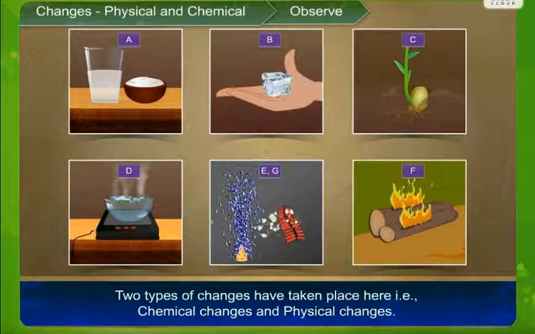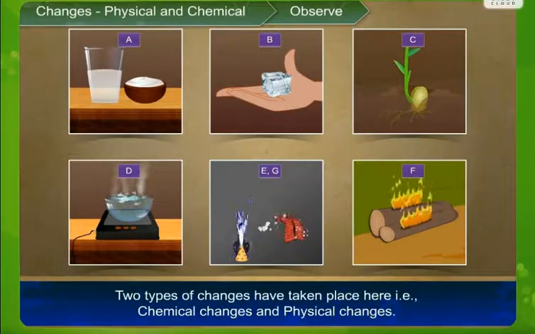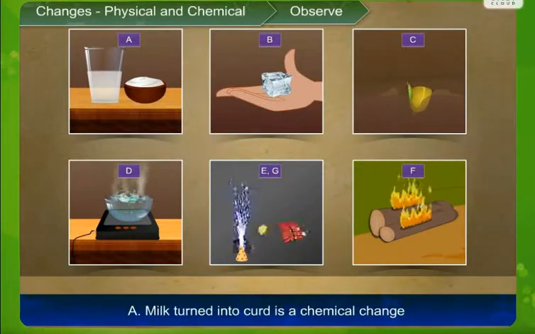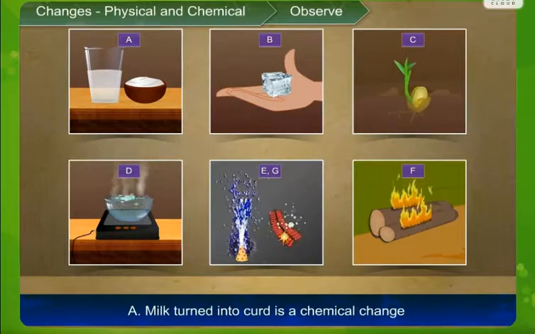Now based on these examples, here the changes are of two types: chemical change and physical change. Now what do we exactly mean by a physical and a chemical change? First example you can see in the part A. Milk has turned into curd. It is a chemical change. The chemical constituents present in the milk are converted into curd.